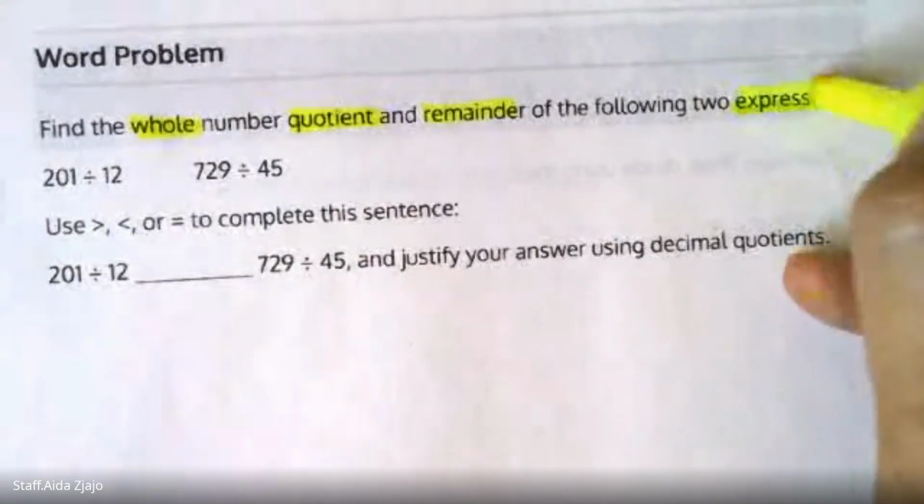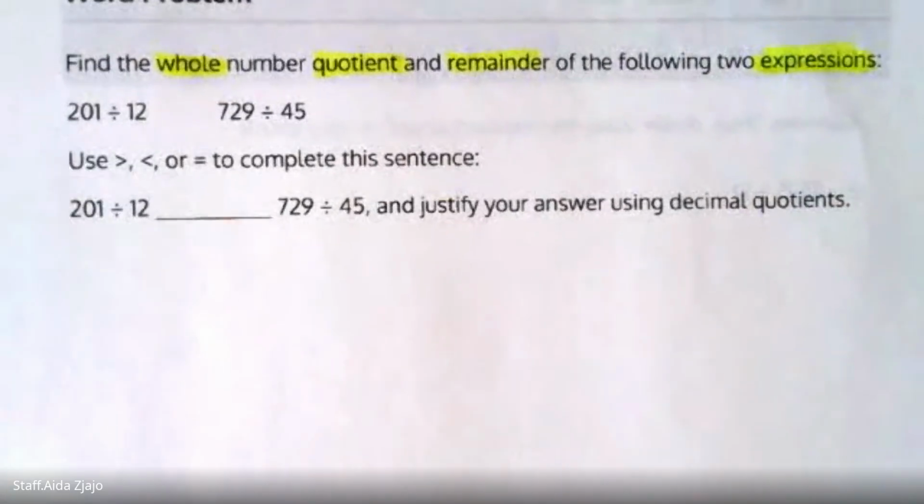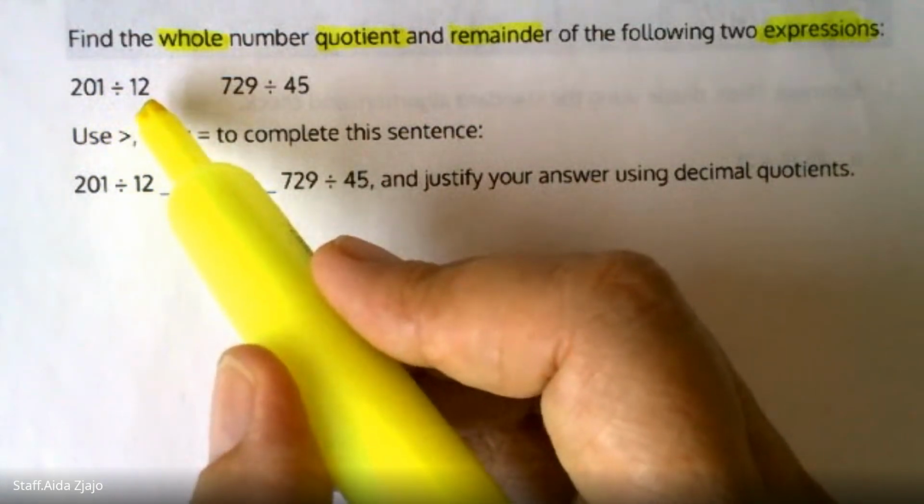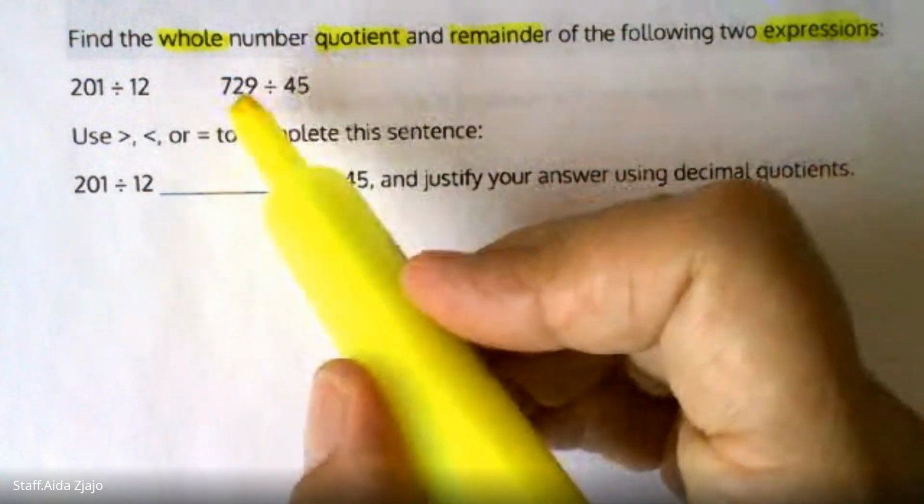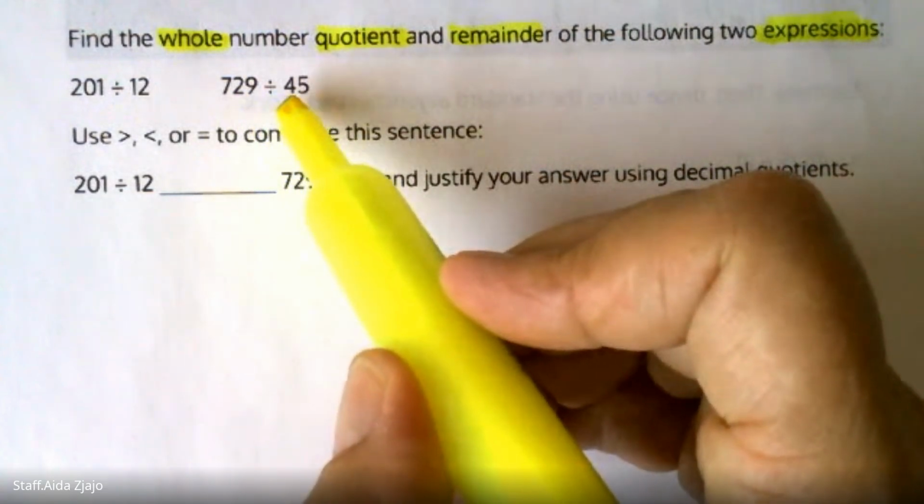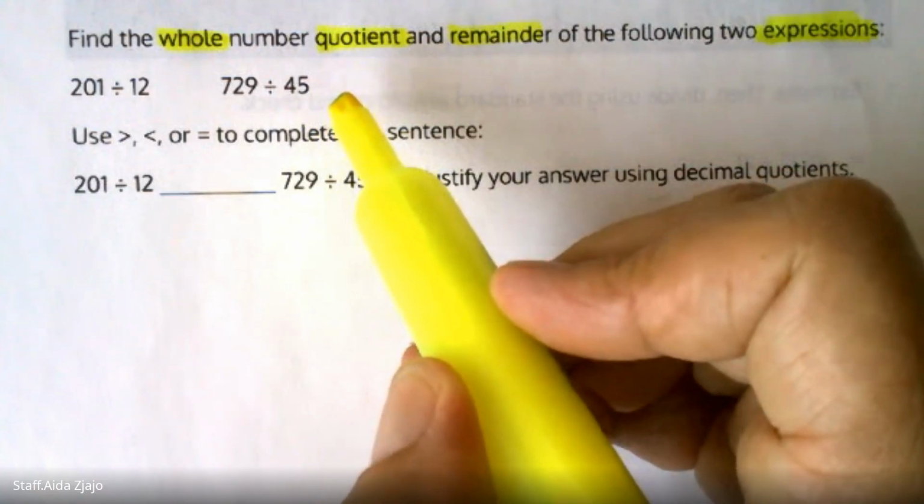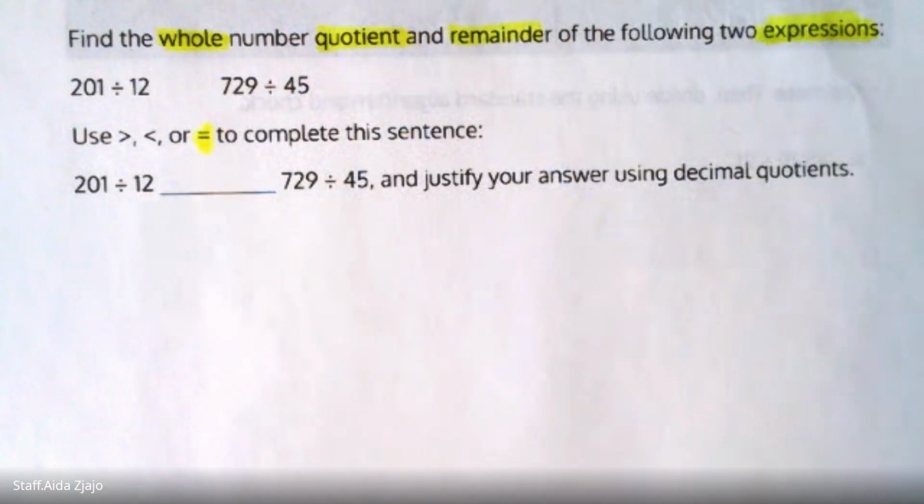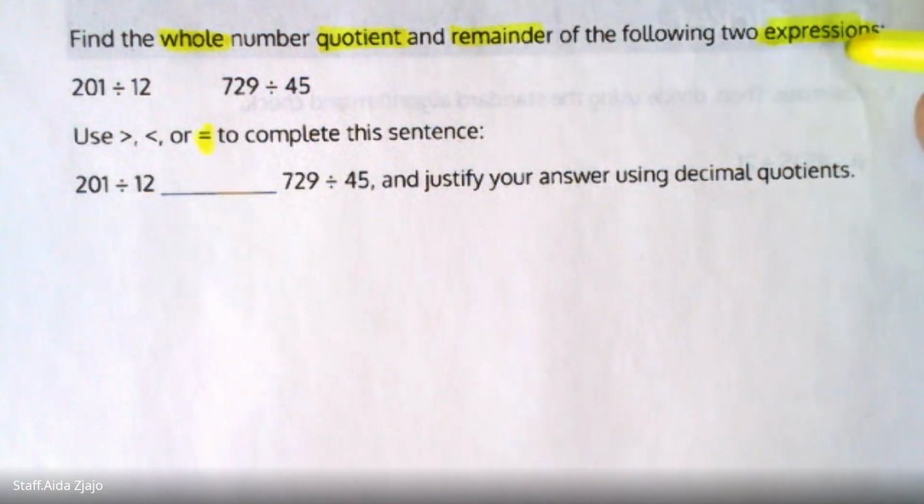An expression is something that does not have an equal sign yet. So this means 201 divided by 12 is an expression, and 729 divided into 45 groups is an expression. When you add an equal sign, that means equation. If there is no equal sign, that is an expression.